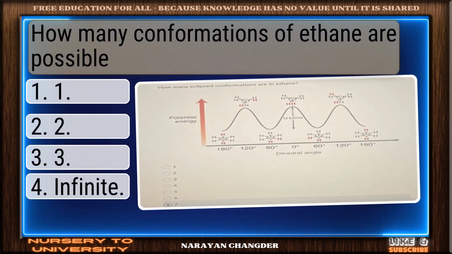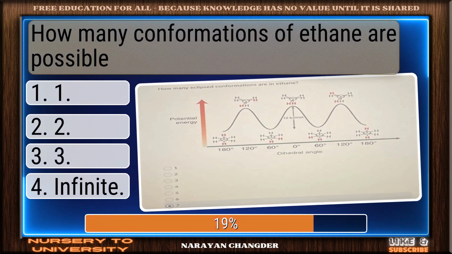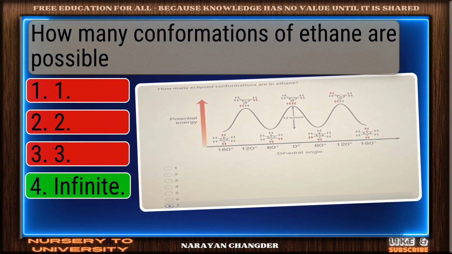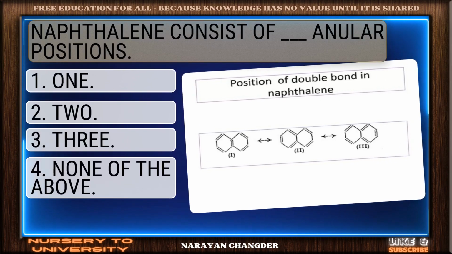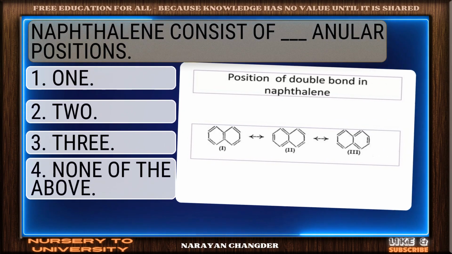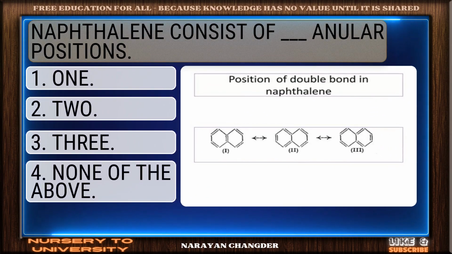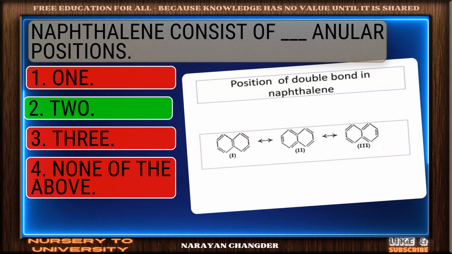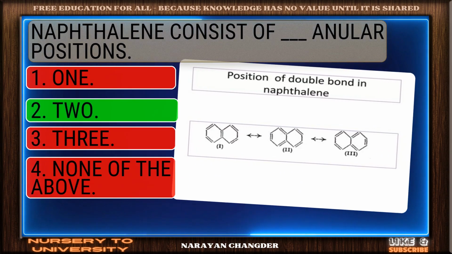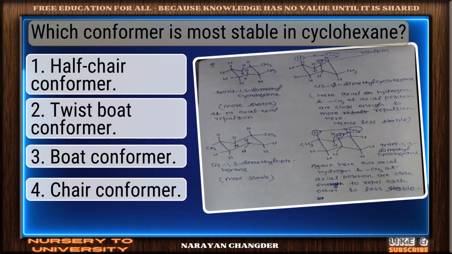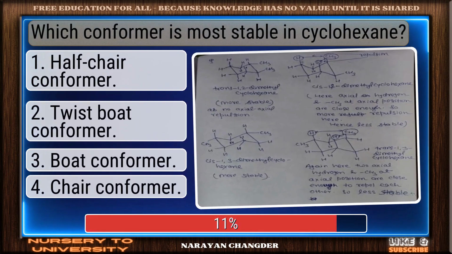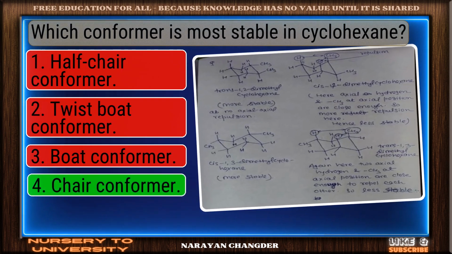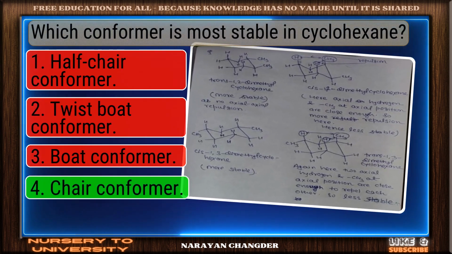How many conformations of ethane are possible? On track. Infinite is the correct answer. Naphthalene consists of dash annular positions. Correct response. 2 is the most accurate answer. Which conformer is most stable in cyclohexane? Good thinking. Chair conformer is the right answer.